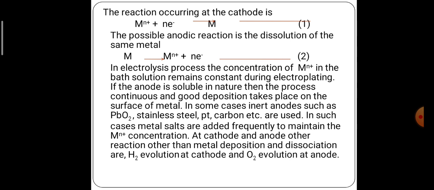But if you use an insoluble material as an anode, that is lead or platinum or carbon material, the process is not continuous, because the metal ion present in the electrolytic solution is going to deposit on the surface of the base metal. In order to continue that reaction, extra electrolyte is added into the electroplating bath, and after applying the electricity, the hydrogen and the oxygen evolution takes place on the cathodic and anodic side, which indicates the start of the electrolysis process in an electrolyte.